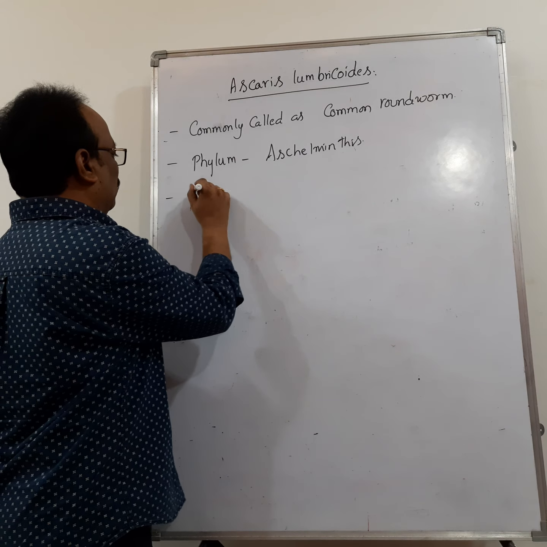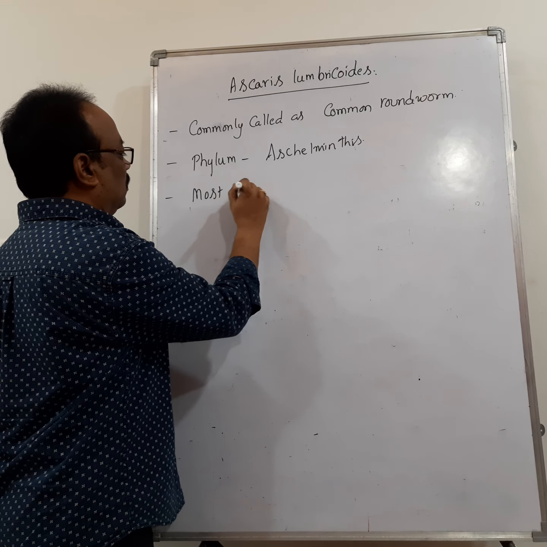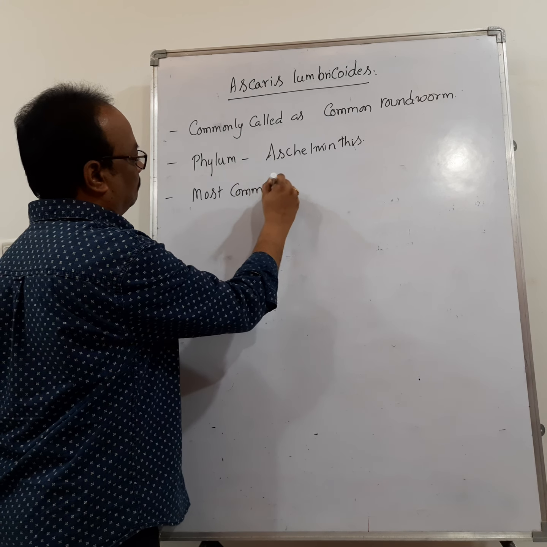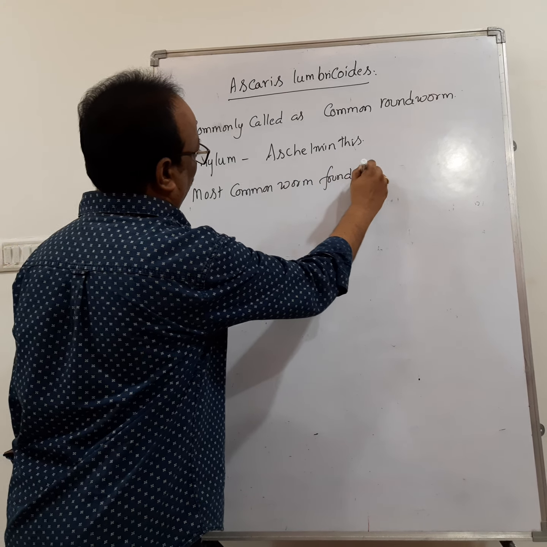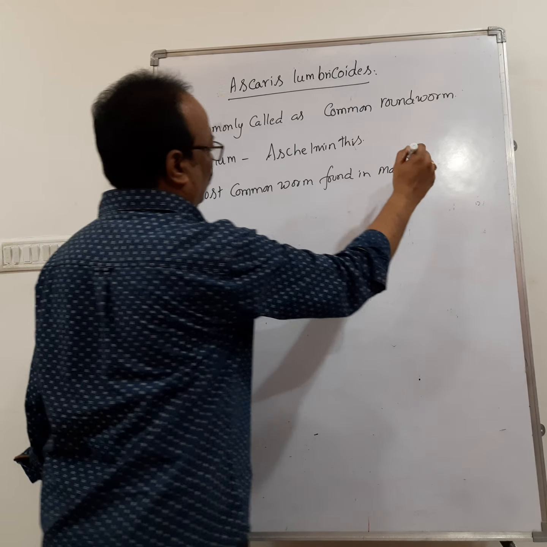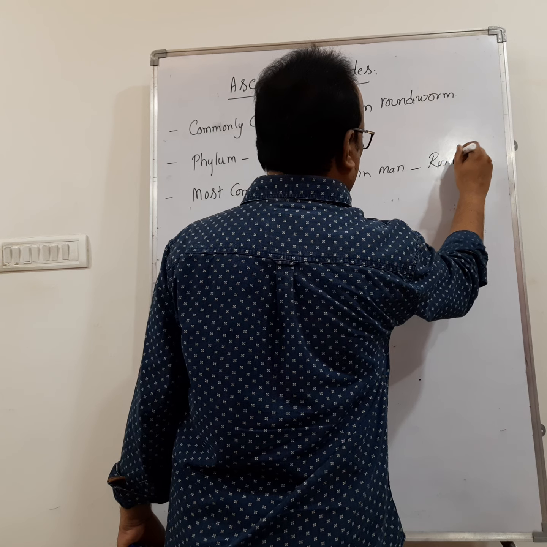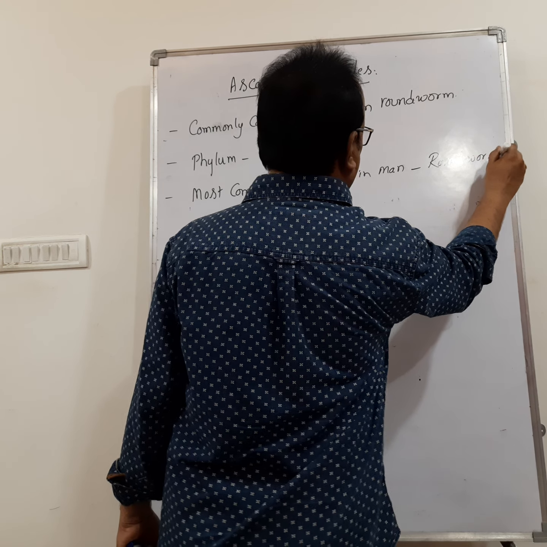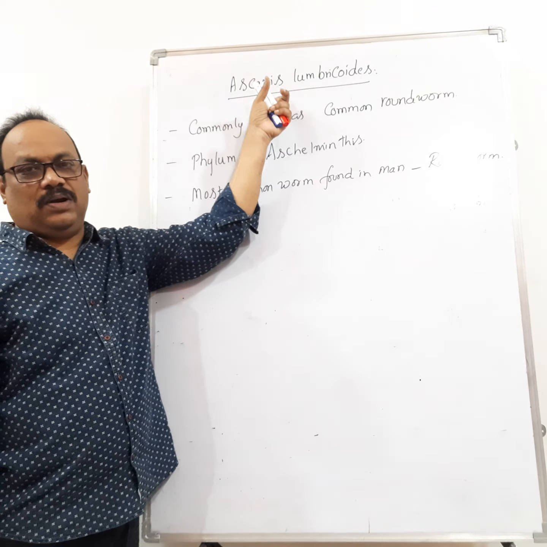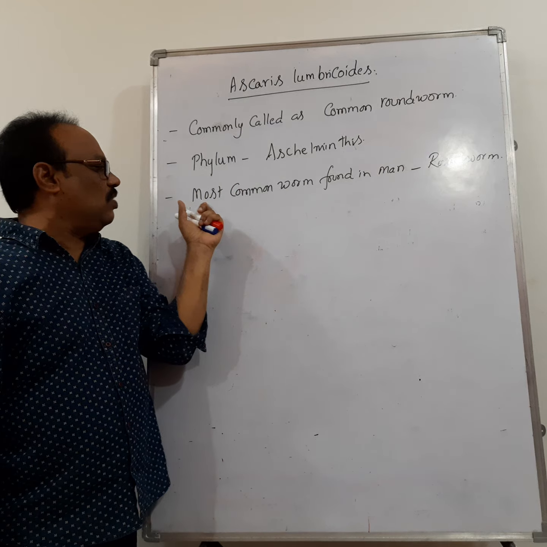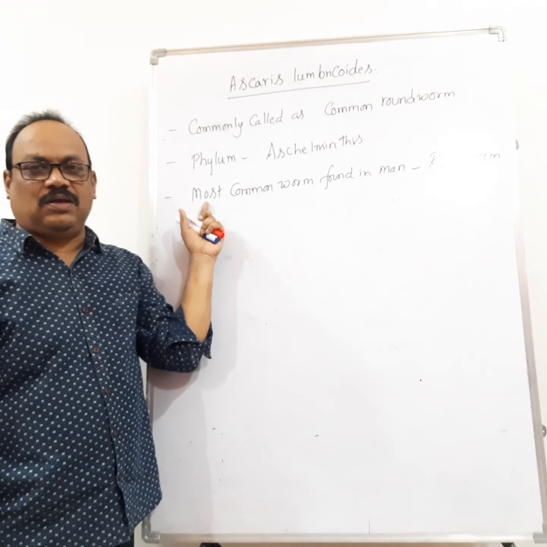The most common worm found in man is the roundworm. The scientific name of roundworm is Ascaris lumbricoides. Remember that. This is one of the questions asked in previous examinations.